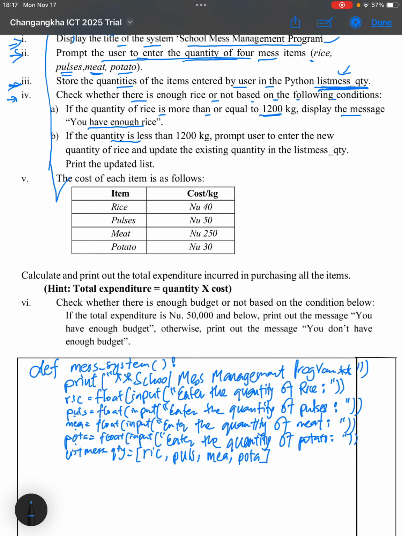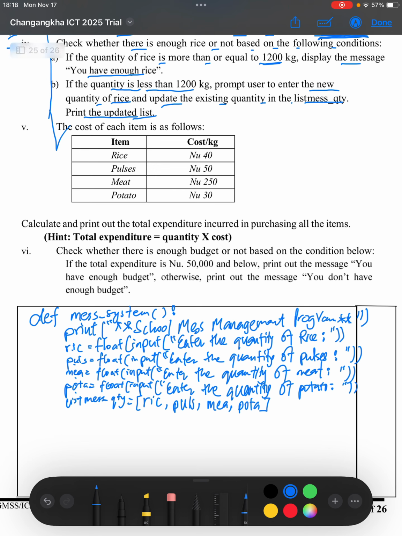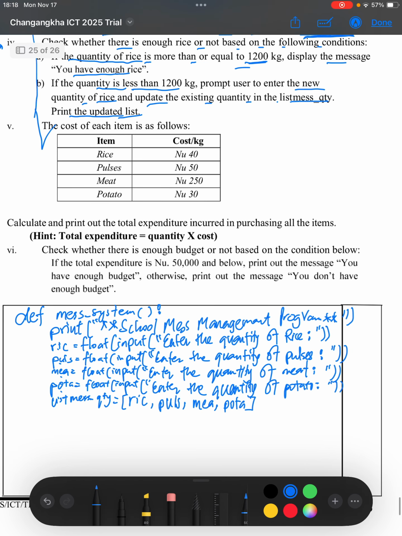If not, if the rice is less than 1200 kg, we have to prompt the user to enter the new quantity of rice, and update the existing quantity in the list mess quantity which we have created here. So we'll tell the user to update, and after we have updated we have to print the list items. So first thing is we have to check if the rice quantity is more than 1200 kg.